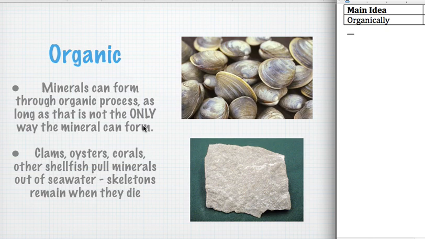dead plants and animals. But things like limestones, calcium carbonate, these are minerals that clams, oysters, corals, and other shellfish use to make their shells. So when they pull these minerals out of the seawater and create their shells, these skeletons and shells will remain when they die and can get compacted together to make new rock. So we would definitely consider these to be minerals because that's not the only way that they can form. Right? These minerals can also be formed in other ways.